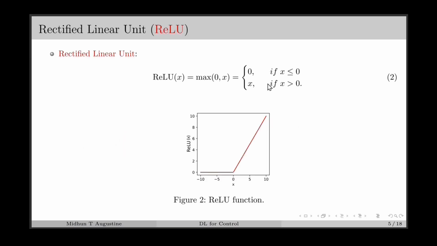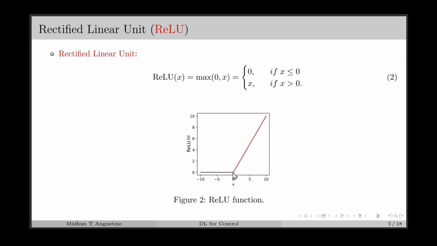Next, we consider a function called rectified linear unit or ReLU, for which the output is same as the rectifier equation which we saw in the last slide. Figure 2 shows the graph of the ReLU function, where the output is 0 for negative x and the output is same as the input for positive x. This is a nonlinear curve which can also be called a piecewise linear curve. Here we have two linear pieces, one is this one and one is this one. And there is one fold where this line gets folded at x equal to 0.